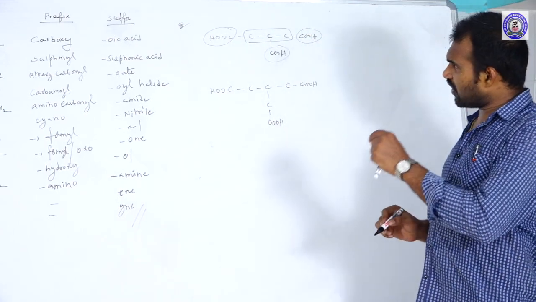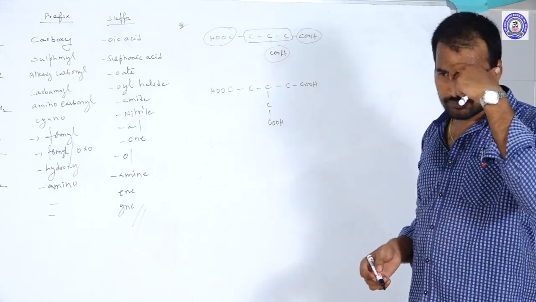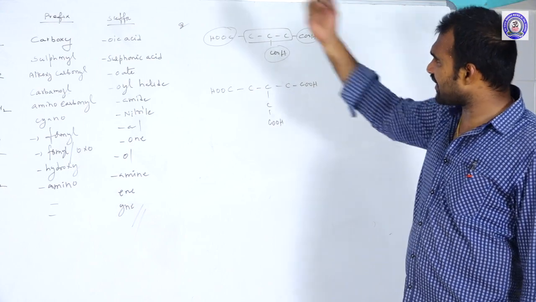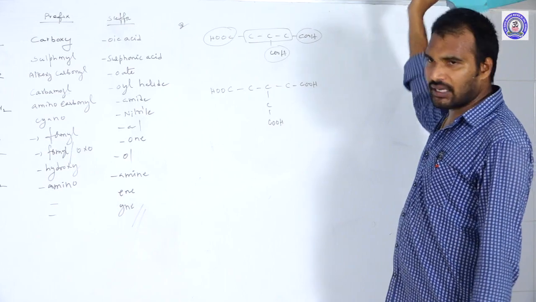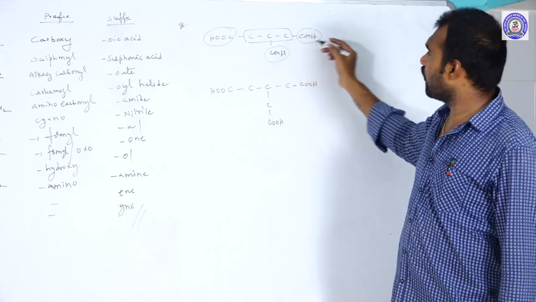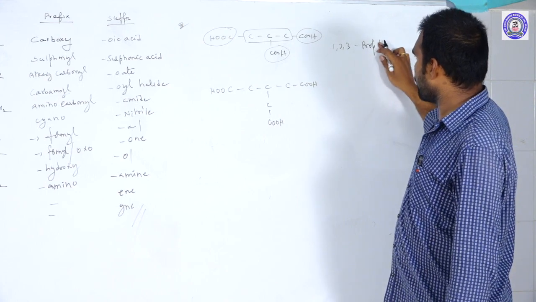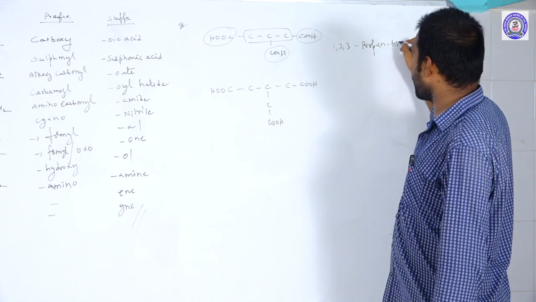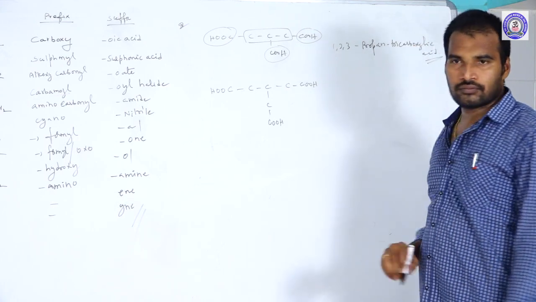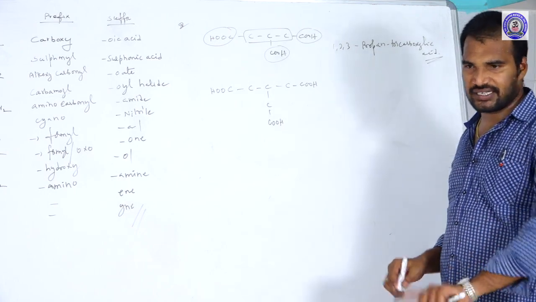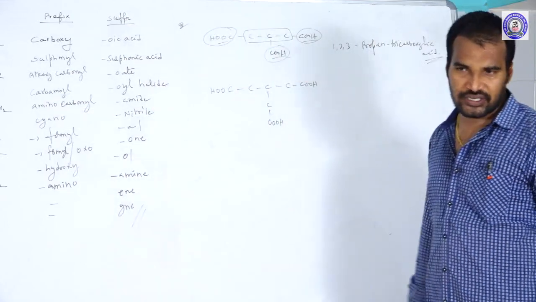That means the three COOH groups are directly attached to the carbon skeleton, the parent chain. In case the functional groups are directly attached to the parent chain, how can we write? Tricarboxylic acid: 1, 2, 3 propane tricarboxylic acid. You can use the suffix tricarboxylic acid when the three COOH groups are directly attached to the parent chain.